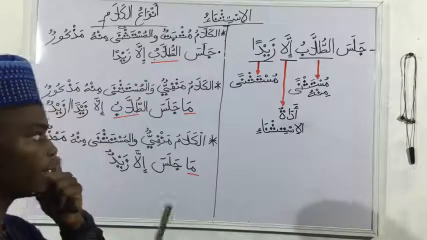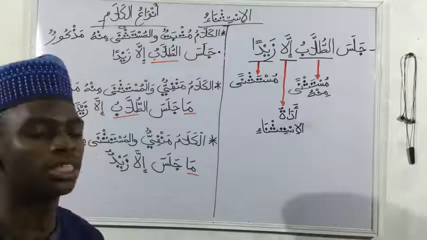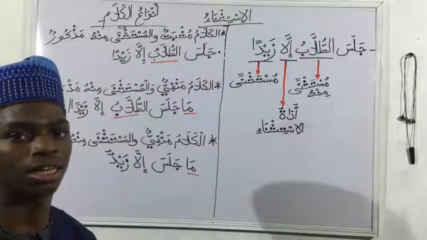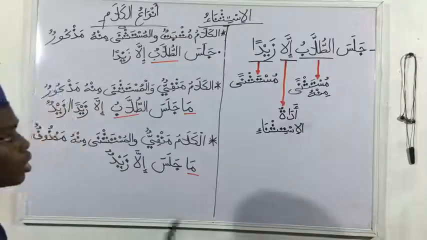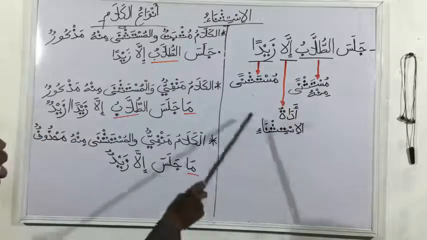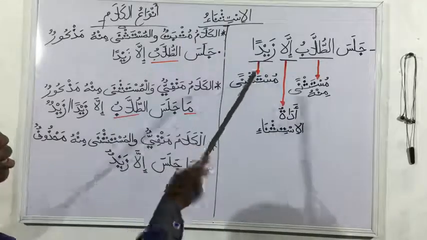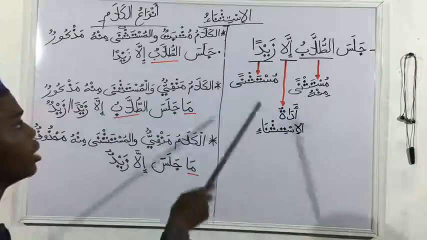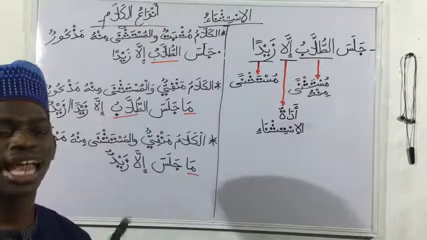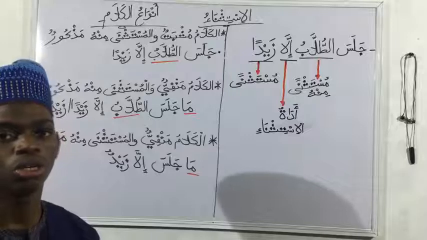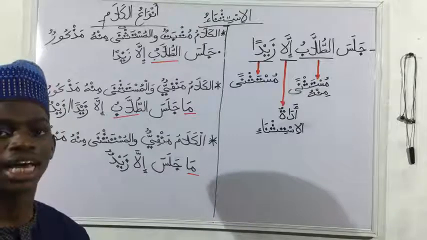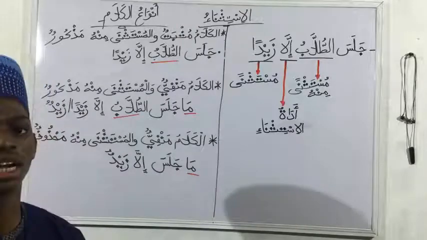So next, we will introduce the important terms when it comes to understanding al-istithna in Arabiya. Those three terms are mustasna minhu, adatul istithna, and the mustasna. The first that I will explain is the mustasna. So who is the mustasna? The mustasna is the excepted entity, which is usually a noun. So we can say it is the excepted noun. It is the noun that is deviating from the rule of the general group.